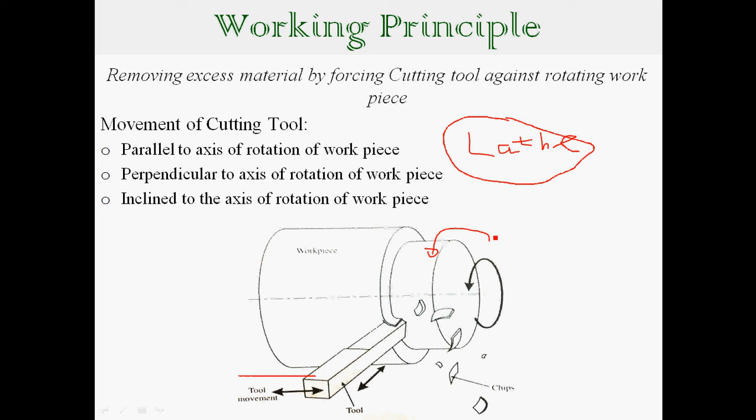The rotating workpiece is cut by a tool which moves in this direction as well as in this direction. When it moves against the workpiece, the rotating workpiece gets cut off and chips are formed.